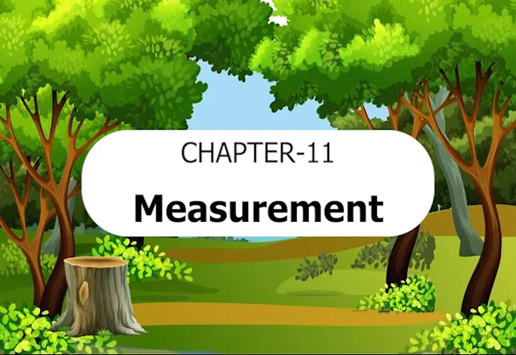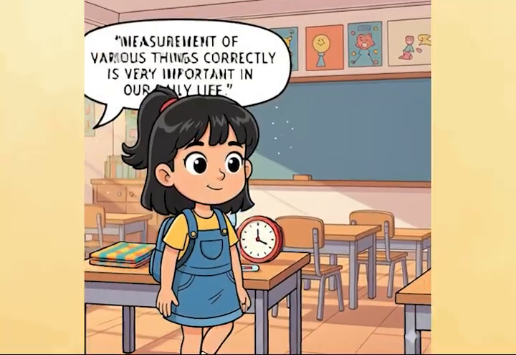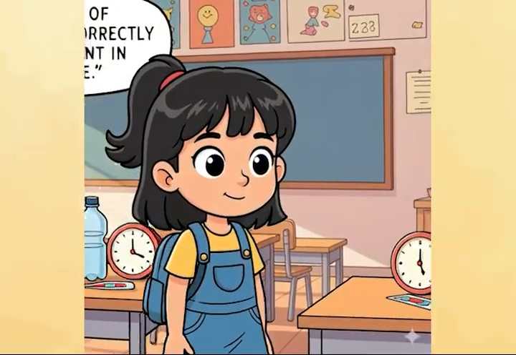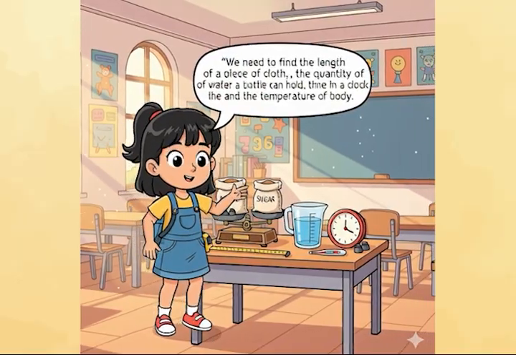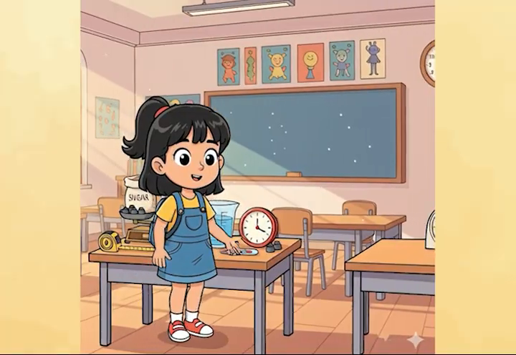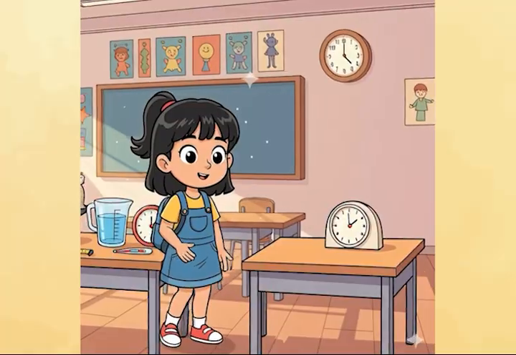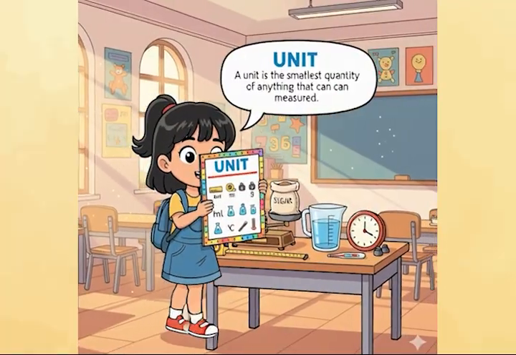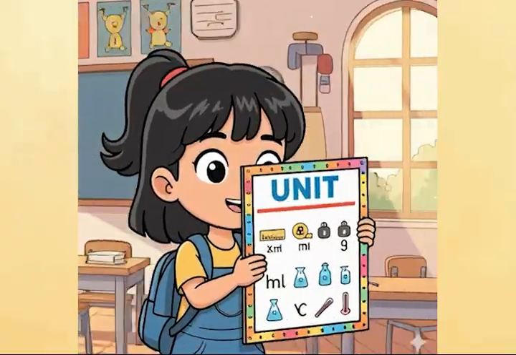Chapter 11. Measurement. Measurement of various things correctly is very important in our daily life. We need to find the length of a piece of cloth, the weight of sugar, the quantity of water a bottle can hold, time in a clock and the temperature of body. A unit is the smallest quantity of anything that can be measured.